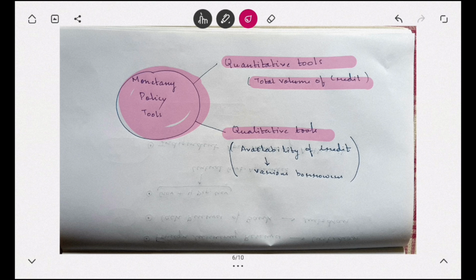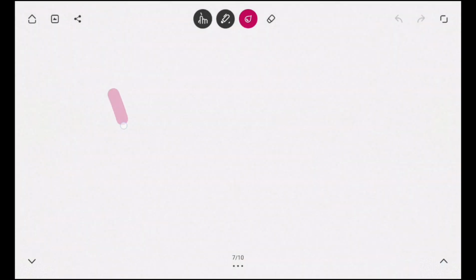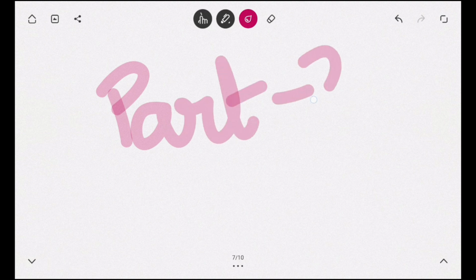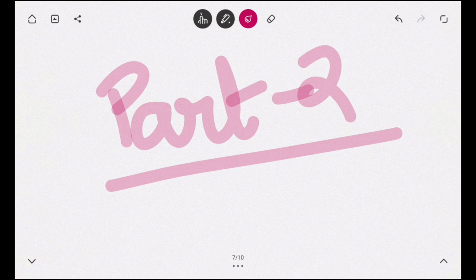It tries to control the availability of credit with various borrowers, and for that we use the monetary policy qualitative tools. Both tools are efficient in performing the monetary policy goals. In part two, further we'll talk about the quantitative and the qualitative tools separately, and you'll have a better understanding of it.